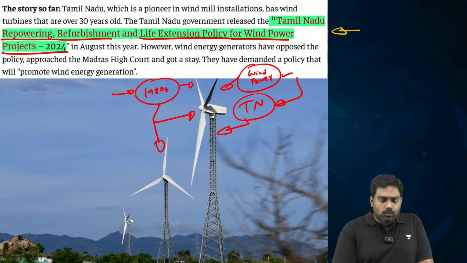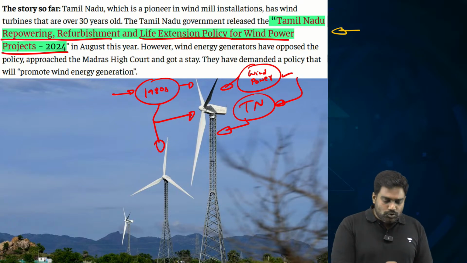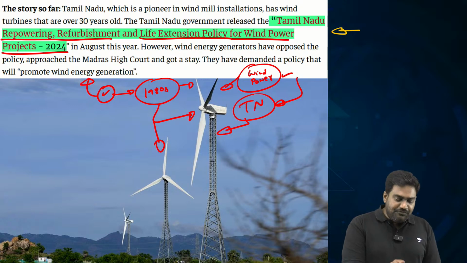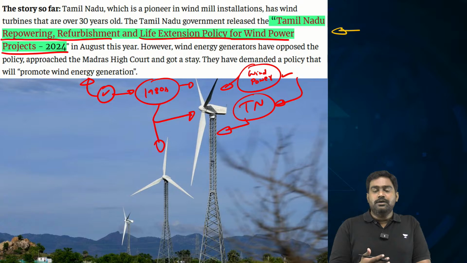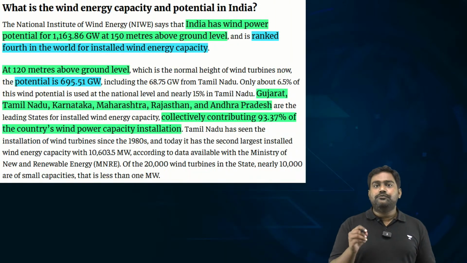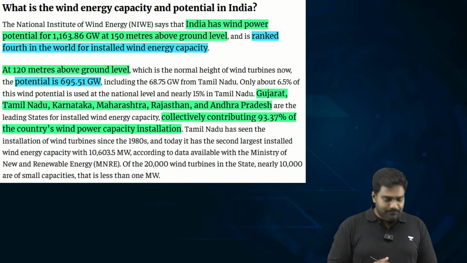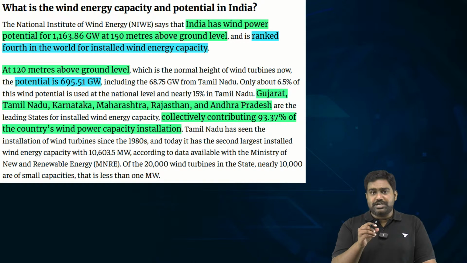So there is a need to upgrade these wind energy plants. There is a need to repower and refurbish the old outdated wind turbines so they can produce more energy and the business becomes more feasible and profitable. That's why the Tamil Nadu government has introduced this policy, but however, it is facing opposition from the industry. So let's understand why. So first, I would like to give you some important facts which can be very important for your prelims.